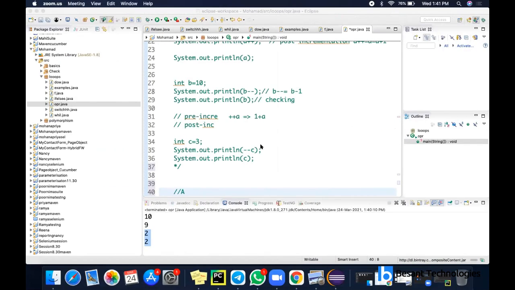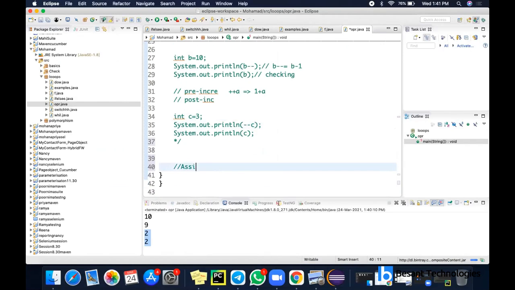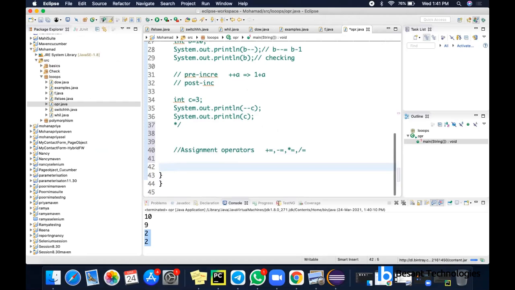Okay, fine. So now we can finish the class with assignment operators. That is plus equal to, minus equal to, star equal to, then division equal to, all these things are assignment operators. For example, if I have integer m is equal to 10, and I want to add 2 to this term. How to do that? It is m plus 2, and I'll be storing that again in m itself, right?